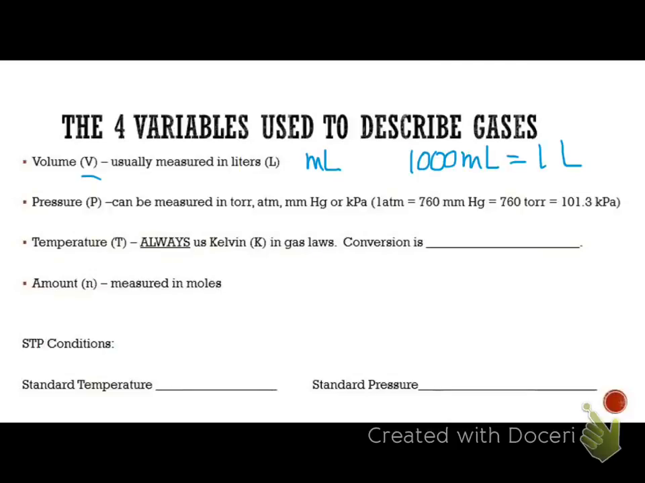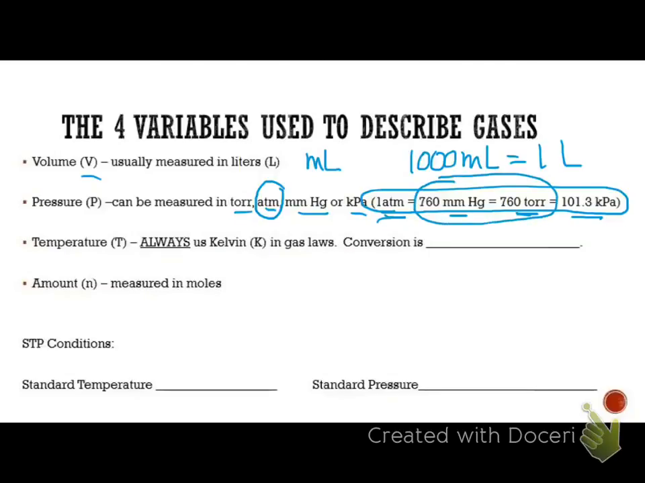Pressure can be measured in torr, atmosphere, millimeters of mercury, or kilopascal. Atmosphere is the most common that we'll use, and these are the conversion factors, so you will need to use this. And you do have a worksheet that we are just going to practice pressure conversions on, so you can make sure you have that down because you'll need to use that. 1 atmosphere is equal to 760 millimeters of mercury, which is equal to 760 torr, which is equal to 101.3 kilopascals is what that unit is. Notice that these are equal to each other, okay?